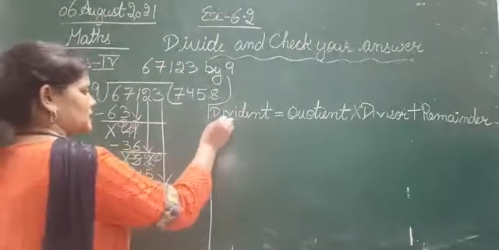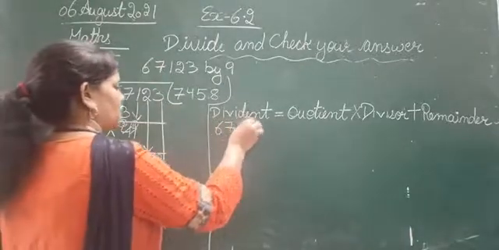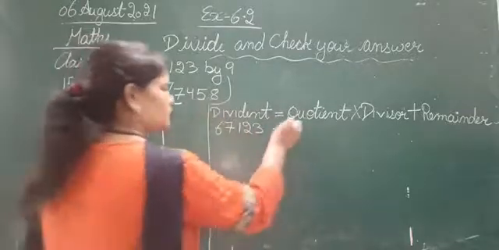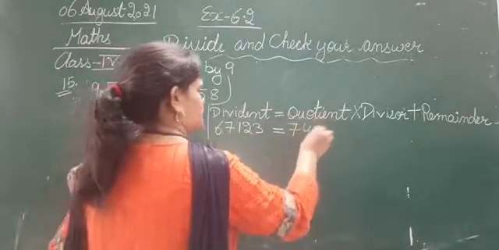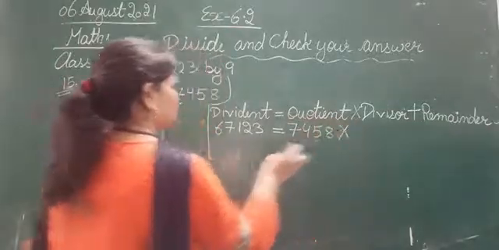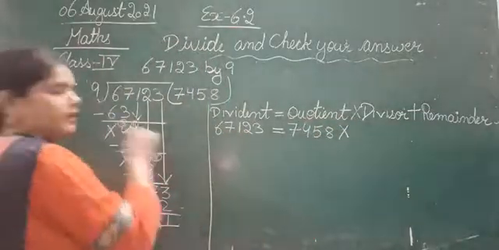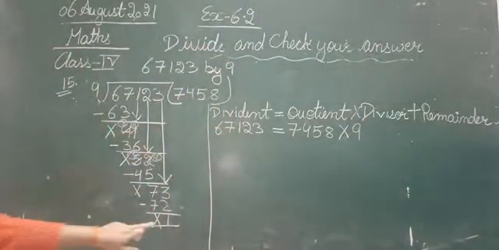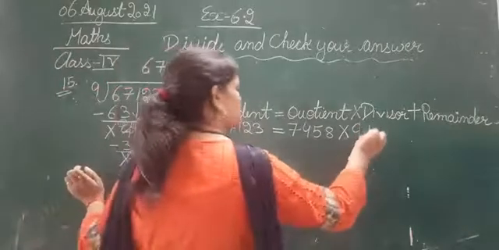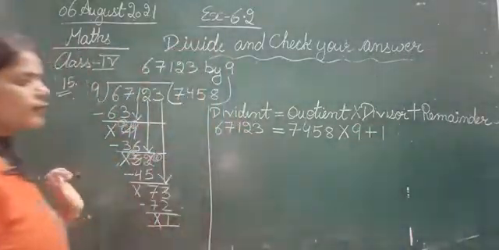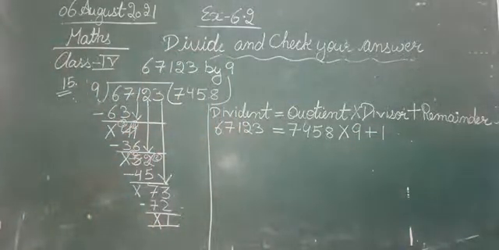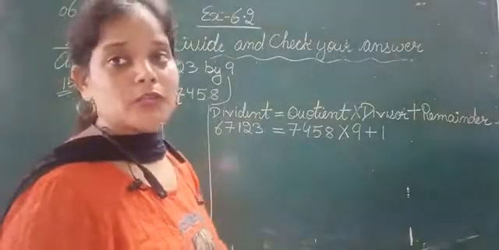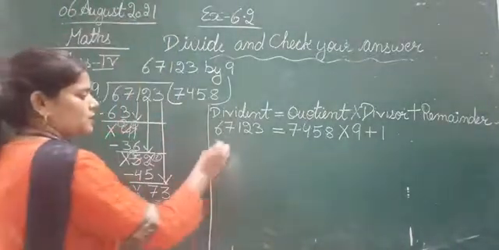Okay, so let's put the formula values. Dividend कितना है? That is 67,123 is equal to quotient is 7,458, 7,458 multiply divisor. The divisor is 9, plus remainder. Remainder is 1. So 67,123 is equal to 7,458 multiply 9 plus 1. So let's solve it and check the answer.